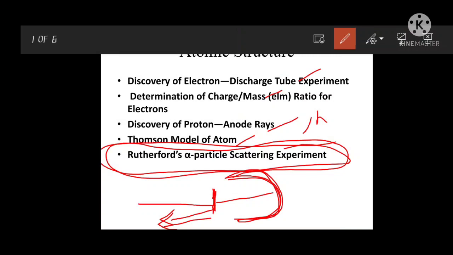Later on, the Thomson model did not explain in a clear way. That's why Rutherford did an experiment by using the alpha particle. He wanted to explain the structure of the atom, and he explained the nucleus. The Rutherford alpha particle experiment can explain the nucleus.